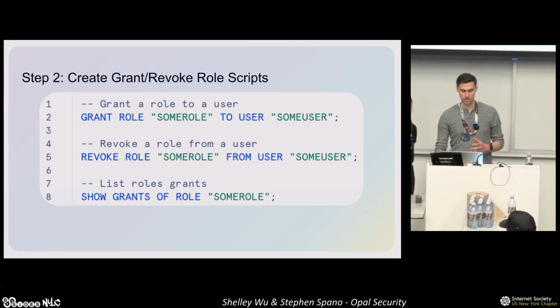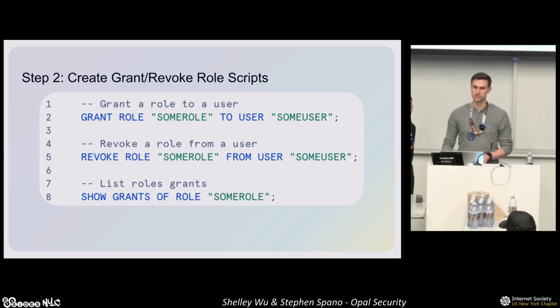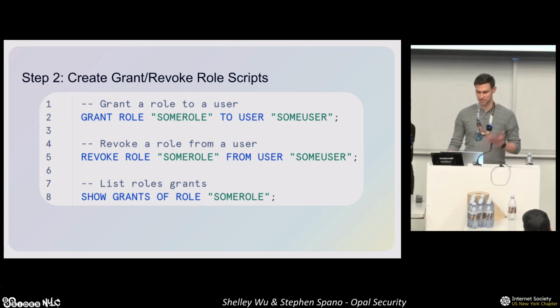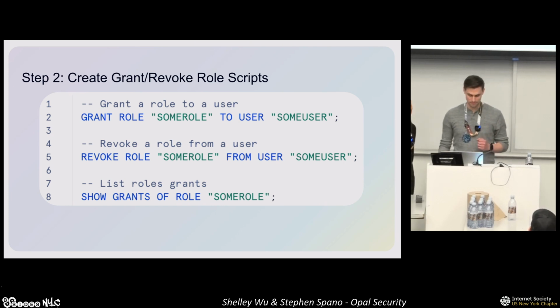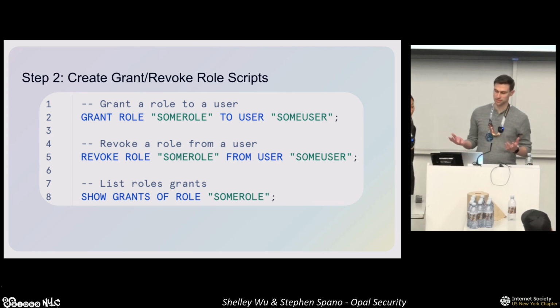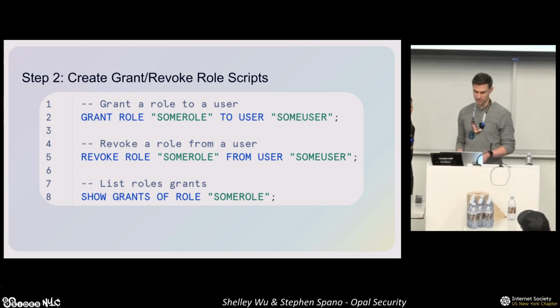And now that we have our service account configured, let's take a look at how to grant and revoke roles. You only need a few simple commands. First is the grant role command, which is used to grant a role to a user. Then, equally as aptly named, is the revoke role command, which, as you might be able to guess, revokes a role from a user. Lastly, you can view all grants of a role using the show grants of role command. And with these basic commands, you're halfway there to implementing just-in-time access.